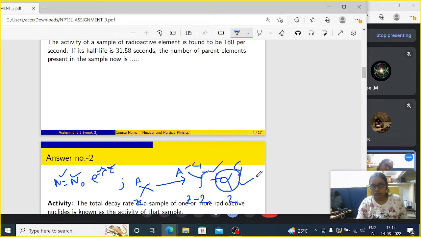So if alpha decay happens, the outgoing particle will be alpha, and if beta decay happens, the outgoing particle will be beta minus, 1 0, which is basically nothing but an electron. That's beta minus decay. For beta plus decay, it will be beta plus, 1 and 0. So these types of decay are there. And gamma is nothing but a photon. So if gamma is radiated, in what condition is gamma radiated here?